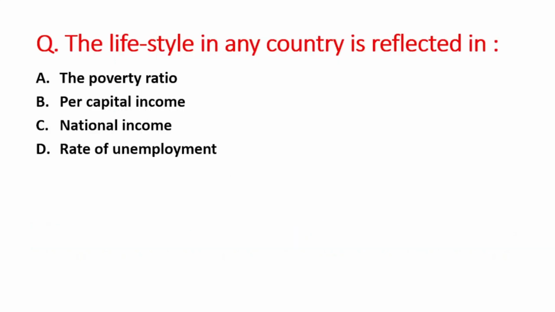So let us start with the first question. The lifestyle in any country is reflected in: A option is the poverty ratio, B is per capita income, C option is national income, and D option is rate of unemployment. So right answer is option B, that is per capita income.